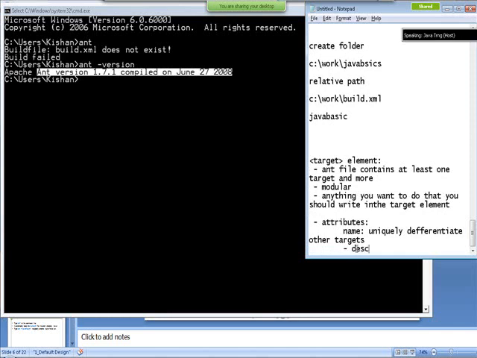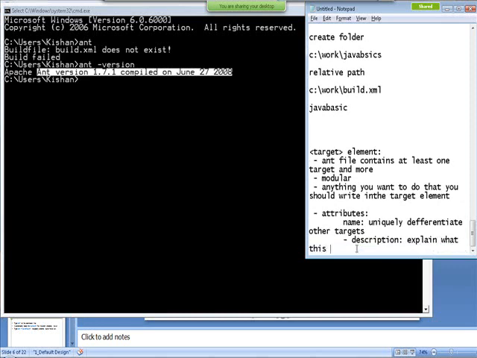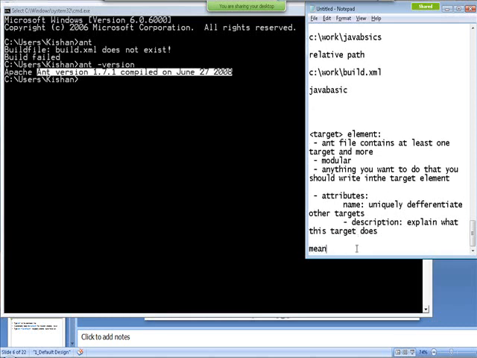And it can have a description attribute. In the description, you can explain what this target does. And when you're giving the name, try to give some meaningful names to the target, because by seeing the name of the target you should understand what exactly that target is doing. Please provide some meaningful names to targets.